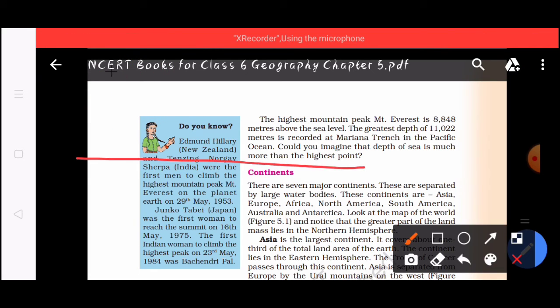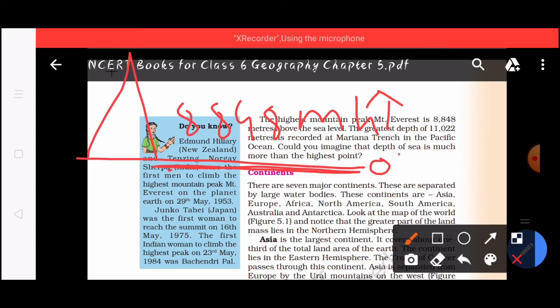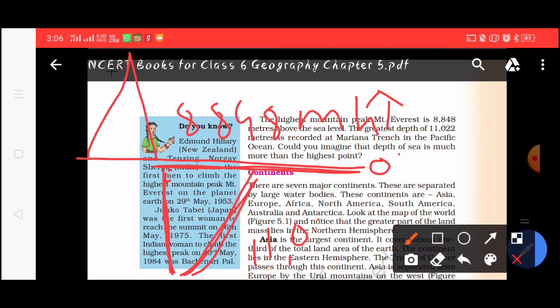So what is the Mariana Trench? It is present in the Pacific Ocean, that means below the sea level. What is the sea level? We are measuring it as 0. Just wait, I'll draw the picture once again. This is the sea level, which is taken as 0. Then the highest mountain peak, Mount Everest, is 8,848 meters above the sea level.